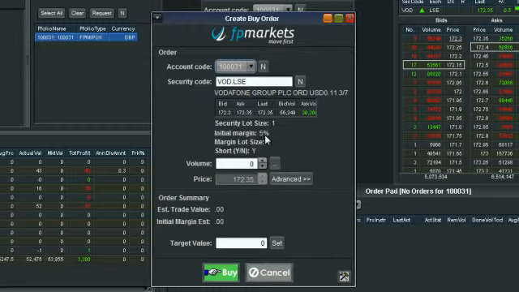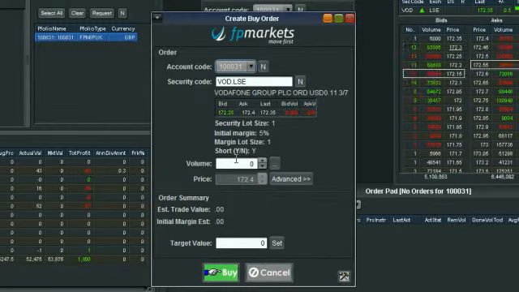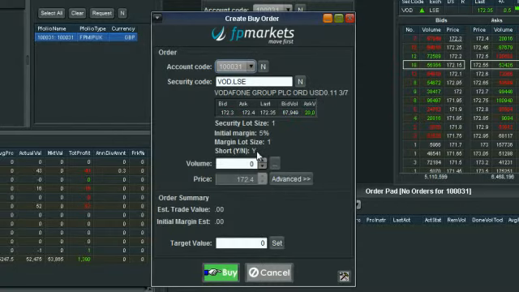The initial margin on this instrument in particular is 5%, and under short YN, we can see here that if there is a yes there, it denotes that you can short sell that instrument. If there's an N there, it means no, and you'd simply call us up and see if there is any shorting available on that instrument. Secondly, we can now select our volume. So let's say we want to trade 100 Vodafone.